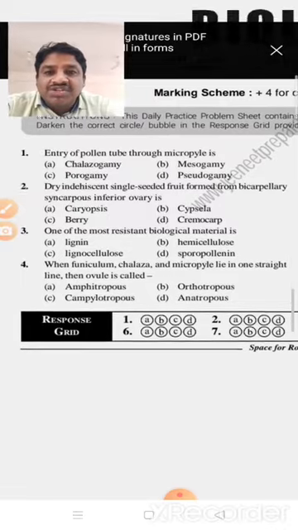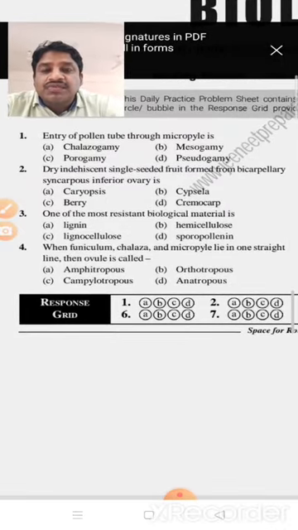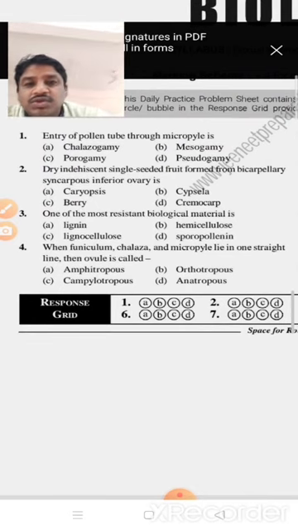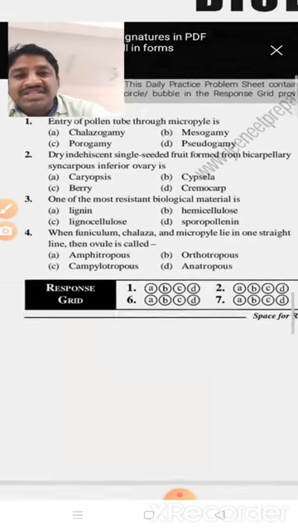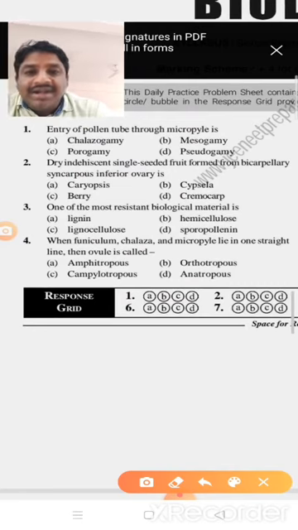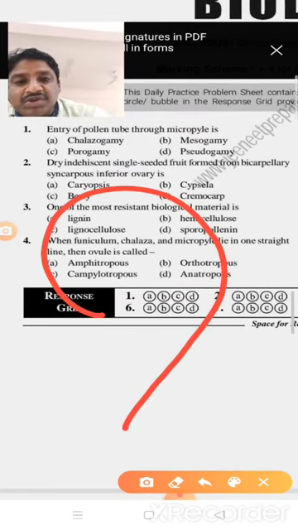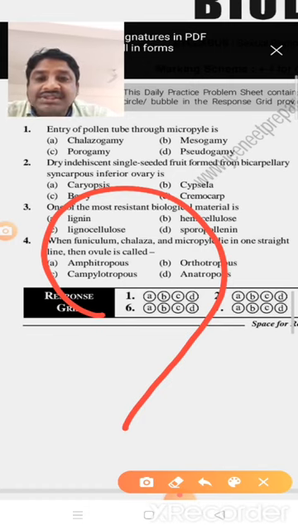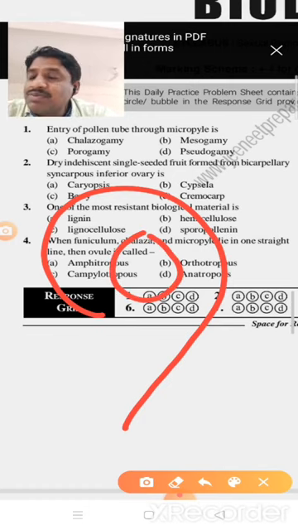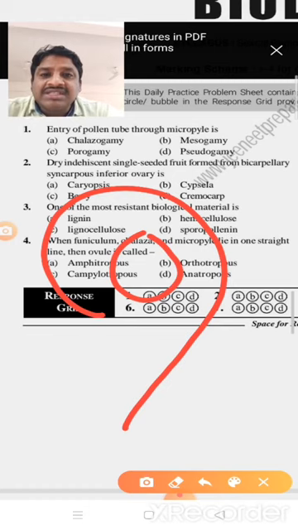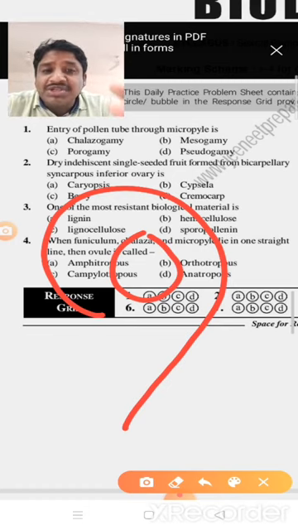In sexual reproduction in flowering plants, the first question is the entry of the pollen tube through the micropyle. As already told, this is the entry of the pollen tube into the embryo sac. Three types are present: the first one is porogamy, the second is chalazogamy, and the third is mesogamy.